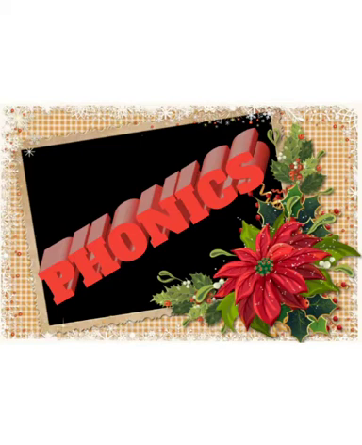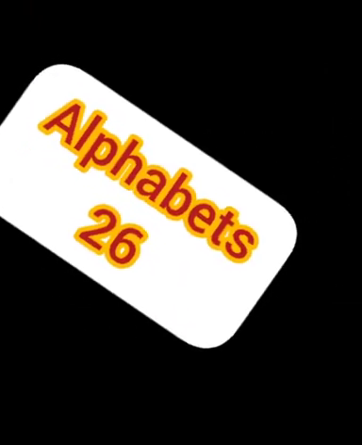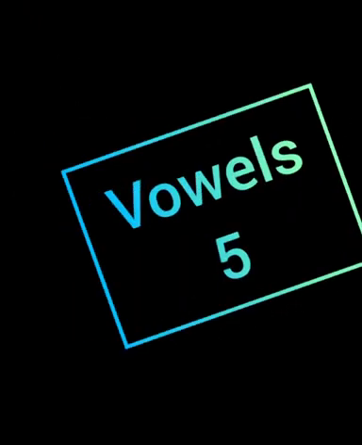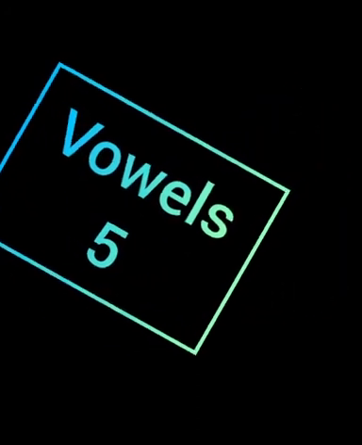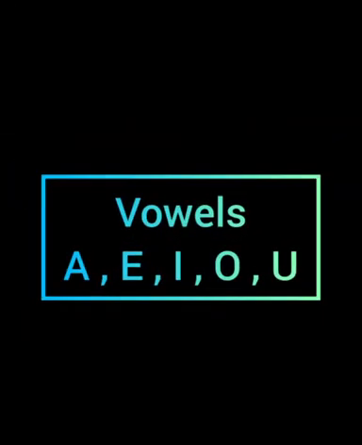So, in English, how many letters are there? 26 letters. Out of them, how many vowels do we have? 5 vowels. They are A, E, I, O and U. The remaining 21 letters are the consonants. In the 5 vowels தவிர remaining letters எல்லாம் நம்ம consonants ன்னு சொல்லுவோம். So first vowels உடைய sounds learn பண்ணலாமா?